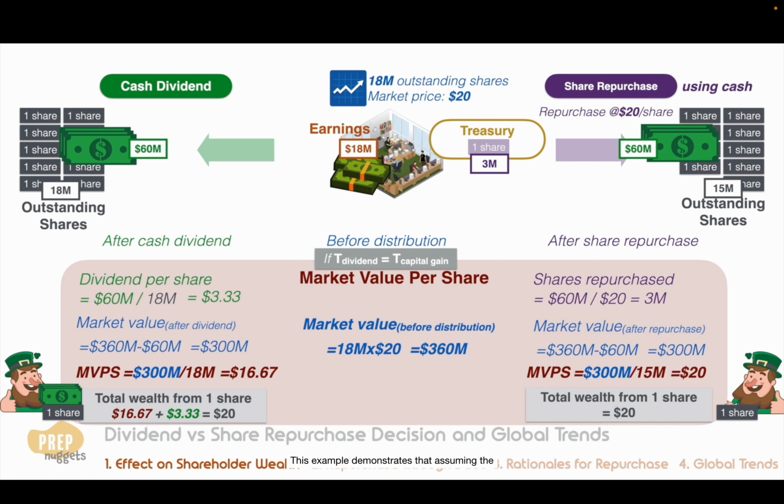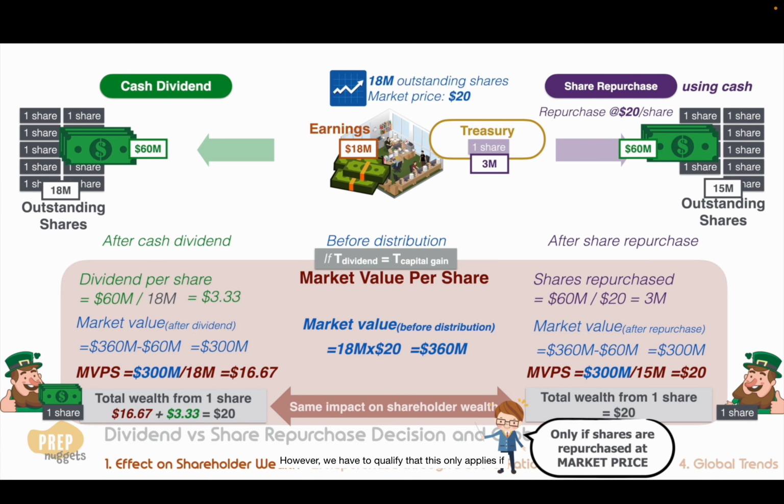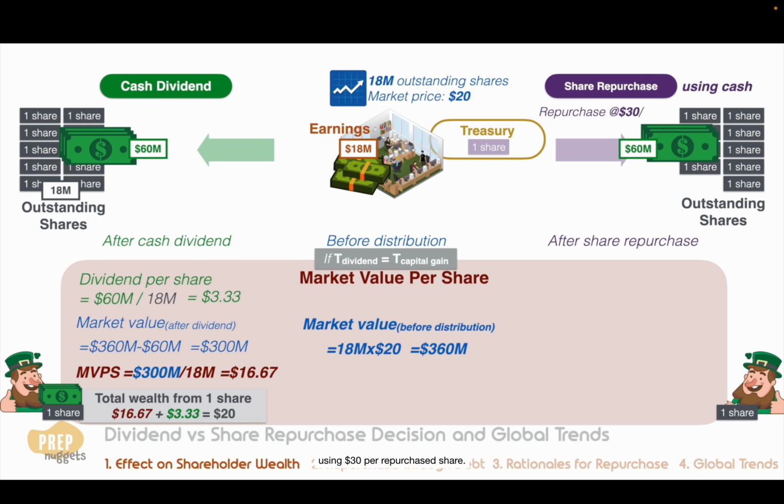This example demonstrates that, assuming the tax treatment of the two alternatives is the same, a share repurchase has the same impact on shareholder wealth as a cash dividend payment of an equal amount. However, we have to qualify that this only applies if the shares are repurchased at their market price. As we know, companies sometimes pay a premium to repurchase their shares. Now, let's rework this using $30 per repurchased share. See if you can work out the market value per share in this case. Pause the video now and work out your answer.